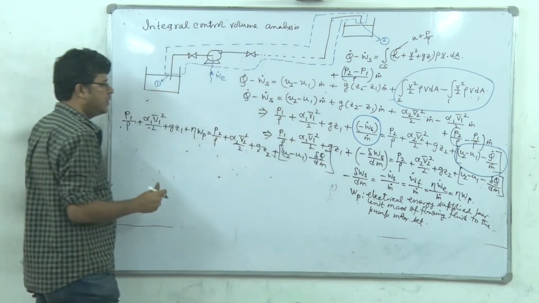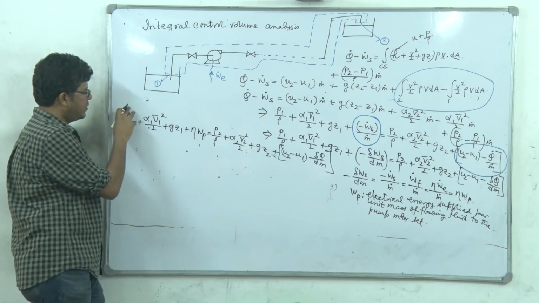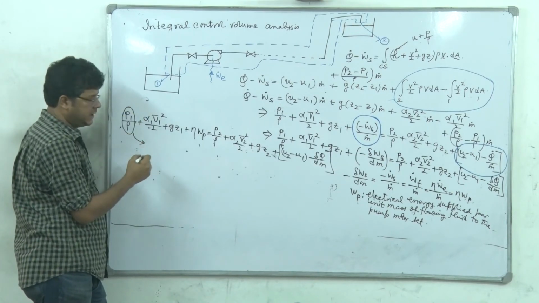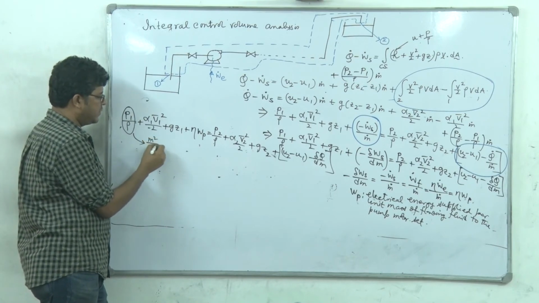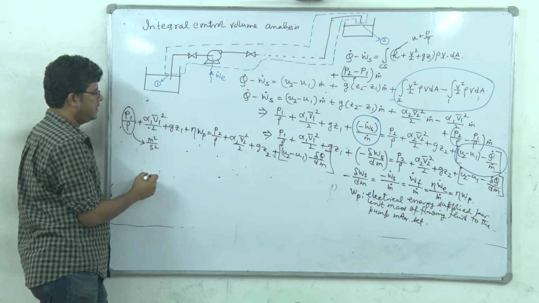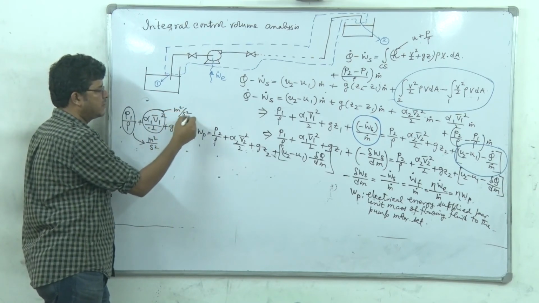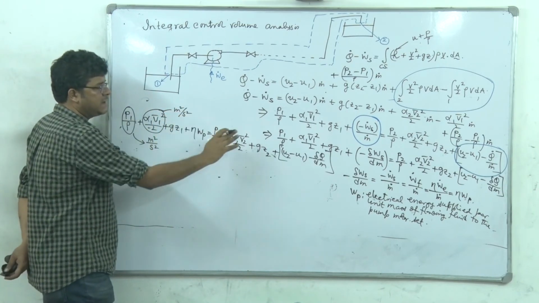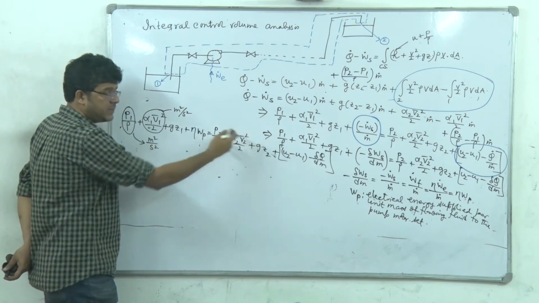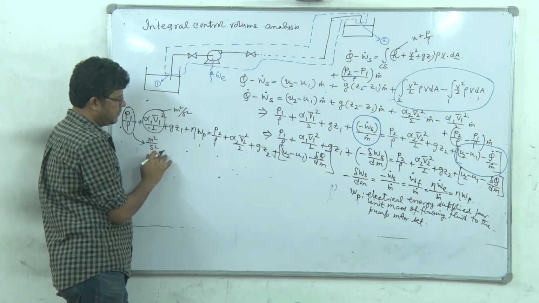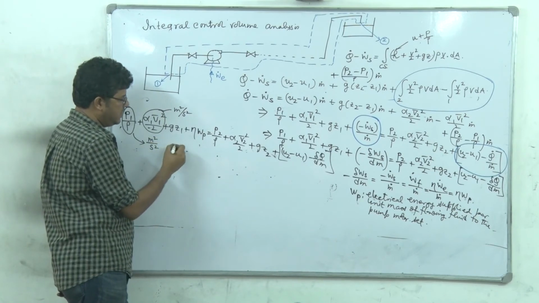Right? Now you see, this is the unit. If I calculate, it will be in meter square per second square. And all the terms, including this third bracketed term, have a unit of meter square per second square. What does it mean?